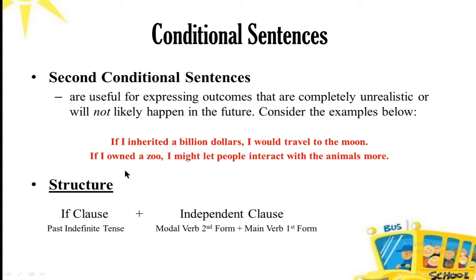Similarly, in the second sentence, if I owned a zoo, this is past indefinite tense, and this is the if clause. And I might let people interact with animals more. So this has might instead of may. We have the second form of may, that is might, the past form, and then let is the first form we have used in the second conditional. So this is the explanation of the second conditional sentence.